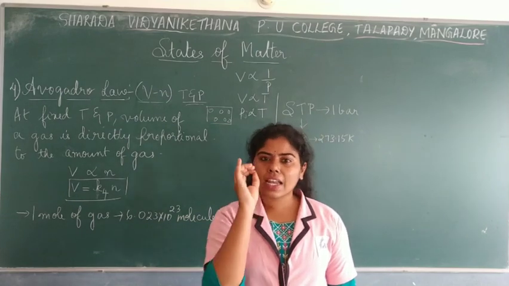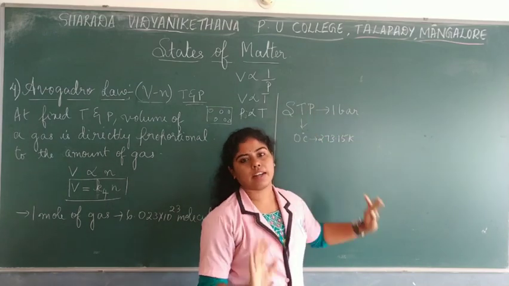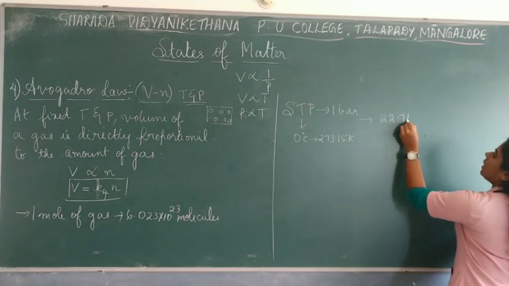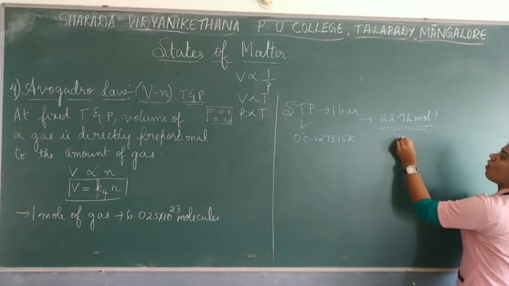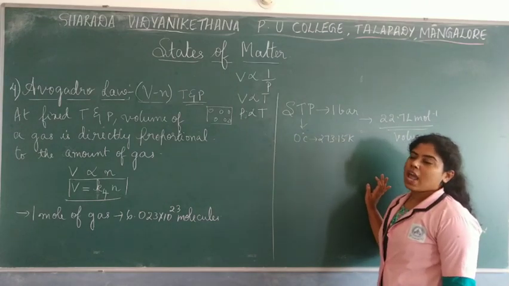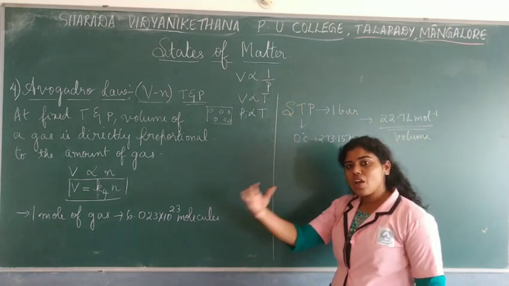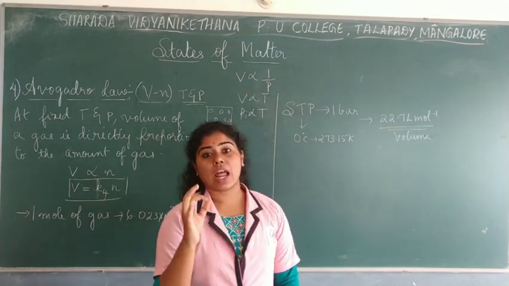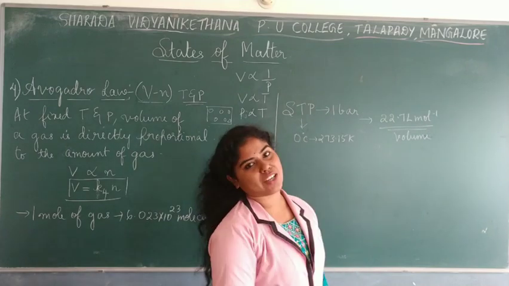So any gas, if you take 1 mole of that particular gas at standard pressure and temperature, it gives you 22.7 liter per mole volume. This is the volume of any gas you take at standard temperature and pressure. So this is how we take the volume as a standard value. Got it? Let me take oxygen gas or any gas: when you take it at standard temperature and pressure, you get the value of 22.7 liter per mole. So this unit has to be noted.